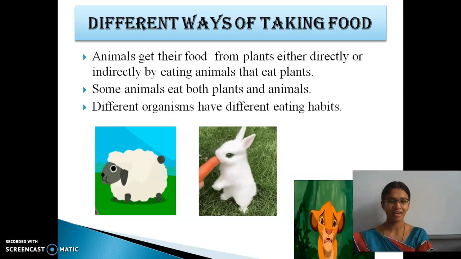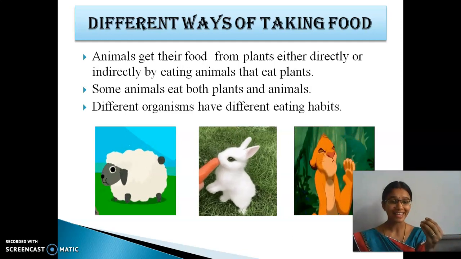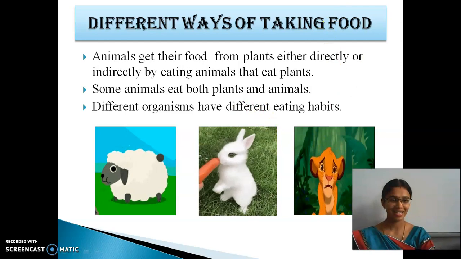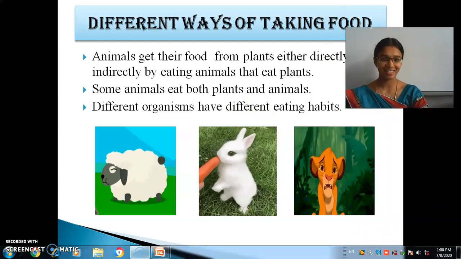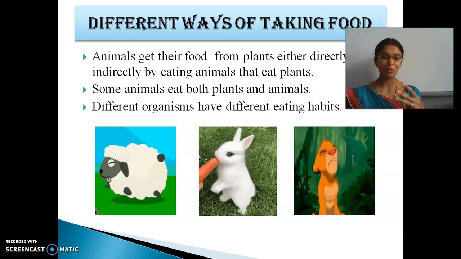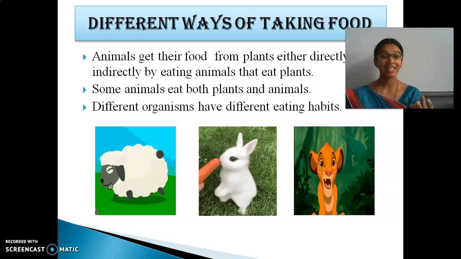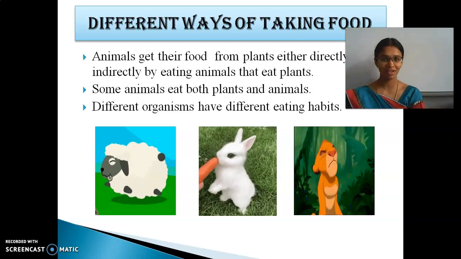Coming to the next, carnivore, what do they eat? They eat flesh. So they are flesh eaters, they are carnivores. But human beings come under the category of omnivore because they eat both plants and animals. Shall we go to the next one?